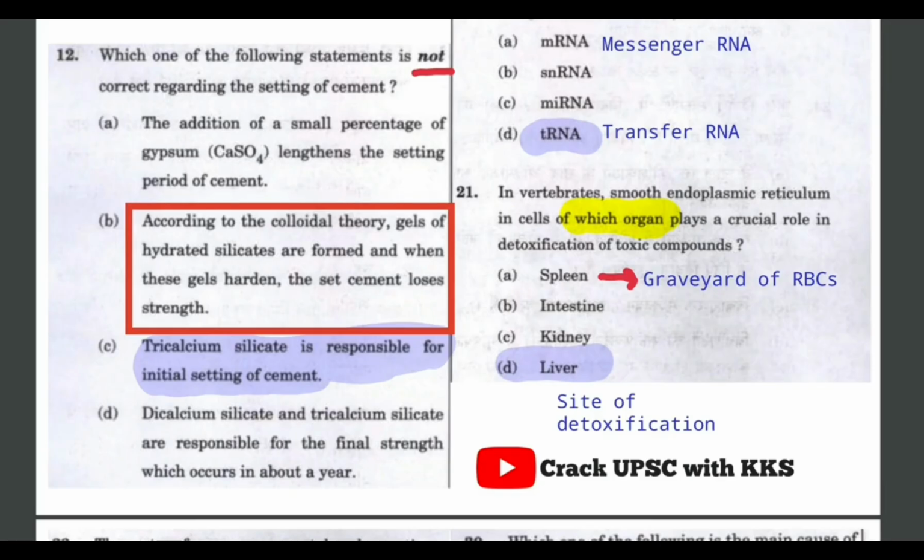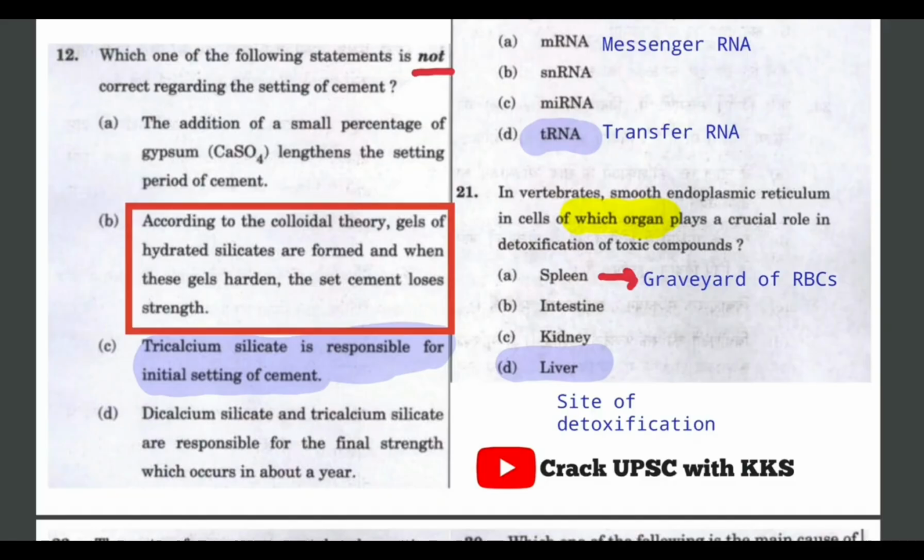In the third question, we have to identify which one is not correct. As per the NCERT, B should be incorrect, as according to colloidal theory, gels of hydrated silicates are formed, and when these gels harden, the set cement loses strength.